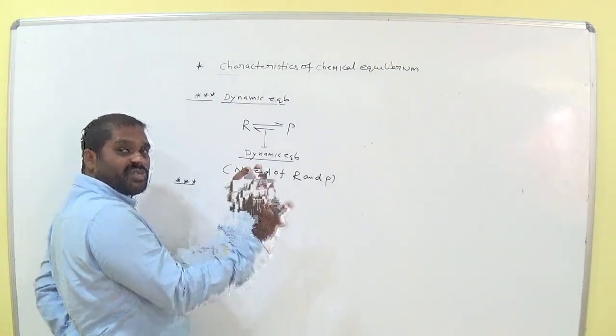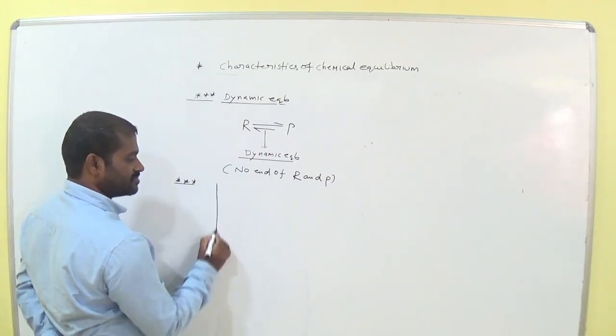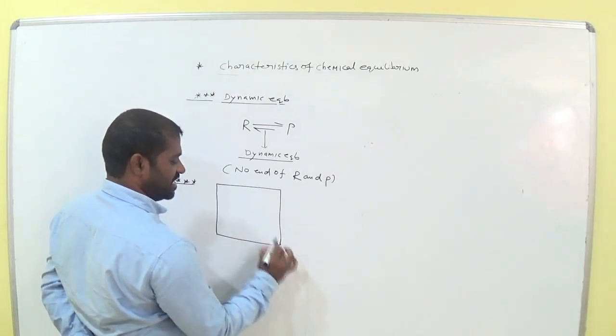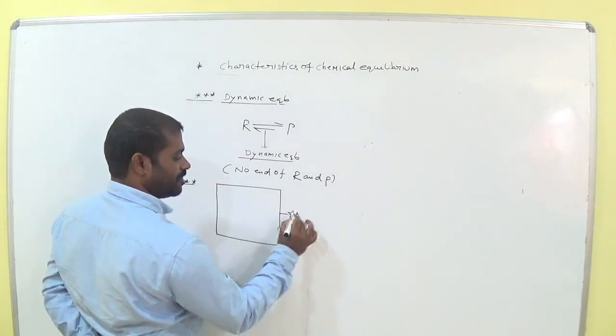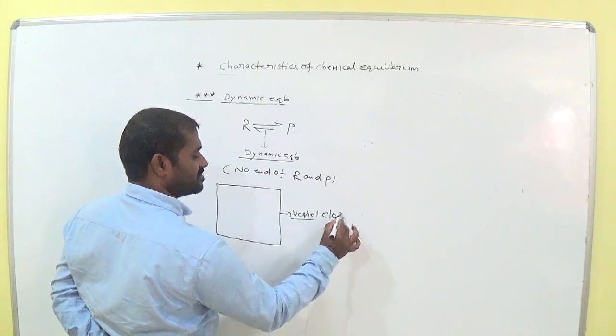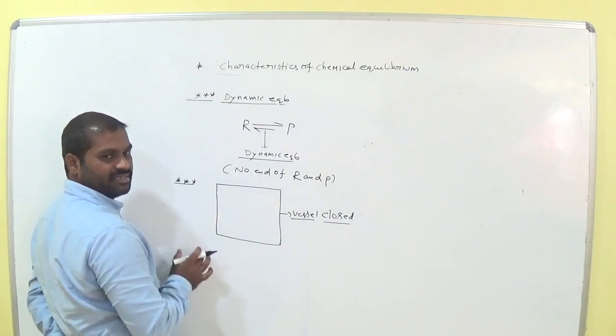Is it a closed vessel or an open vessel? Suppose it is a vessel, a closed vessel. Here the vessel is closed.